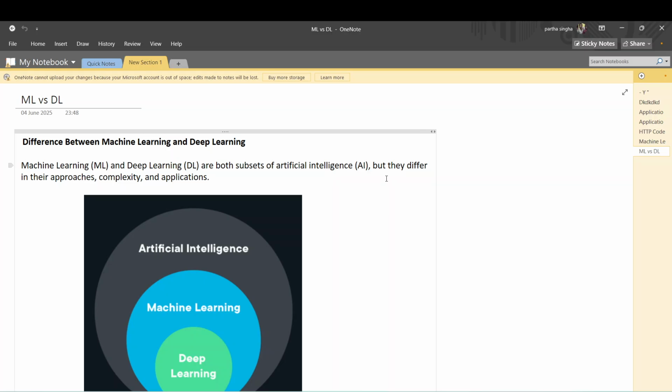And in this video we'll learn the difference between machine learning and deep learning. This concept is very important to know, because you need to know when to use a machine learning algorithm and when to use a deep learning algorithm. When you don't need deep learning, using it is unnecessary. That's not the right case. In a later video I will explain why you should not use deep learning in all cases, and when deep learning performs better.